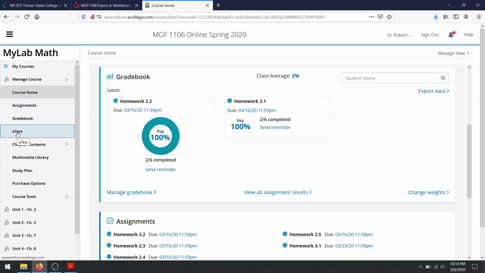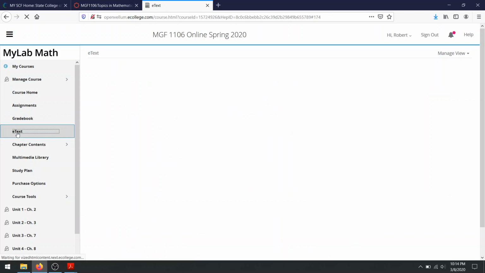There is an e-text link, and that gets you to the electronic version of the textbook. If you ever struggle with the video lectures, please go to the textbook. The textbook has great explanations. And then the other thing that you might use is probably the multimedia library.